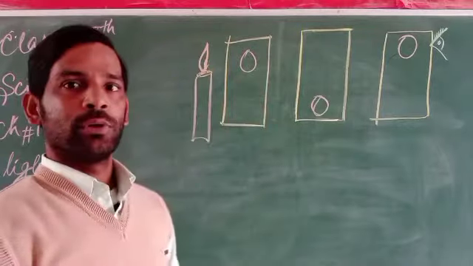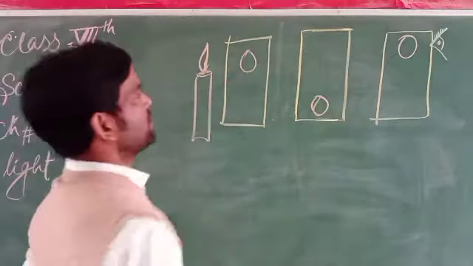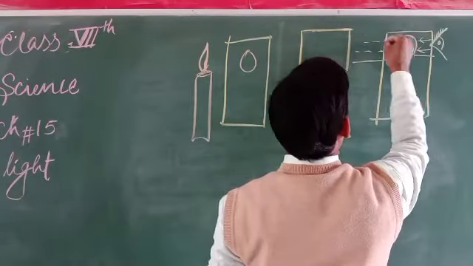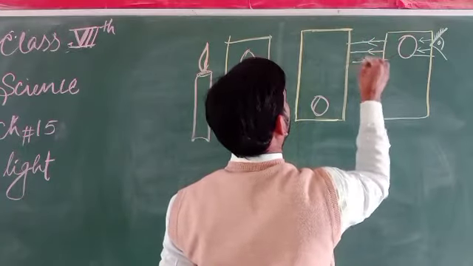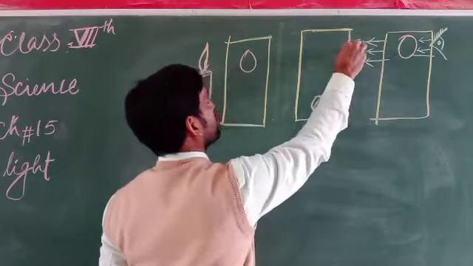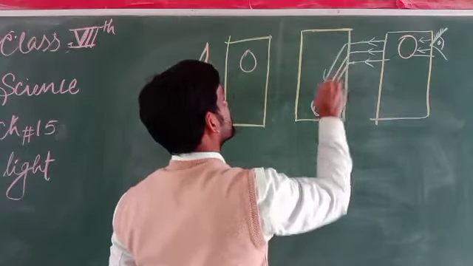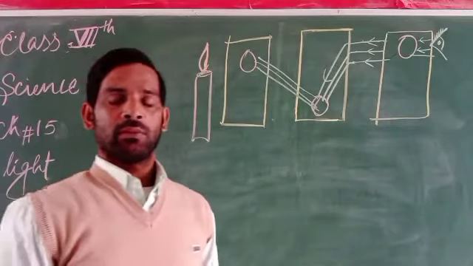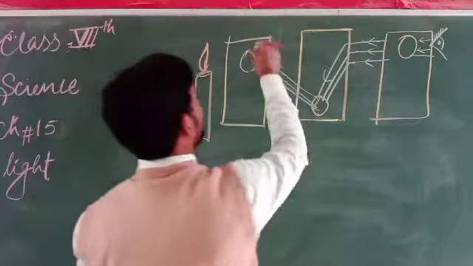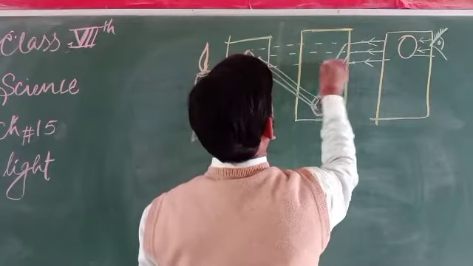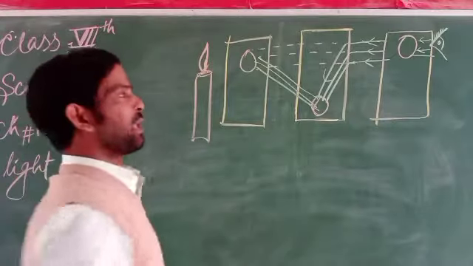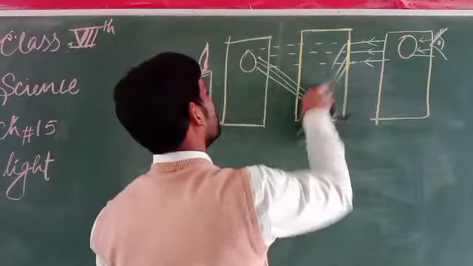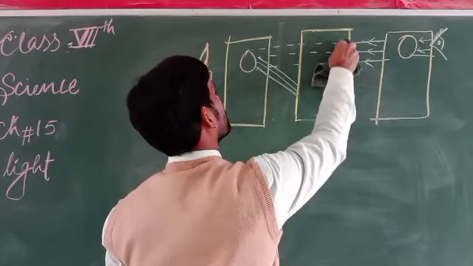If we look at the candle from this particular region, the light travels in this way, but here the light cannot move like this. Why? Because light travels in a straight sequence, so the light is blocked. The light cannot travel further, even in a cardboard.